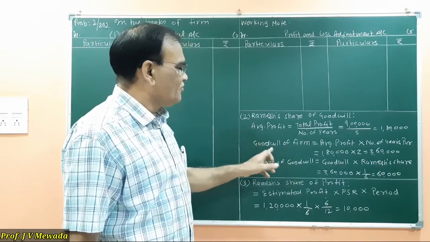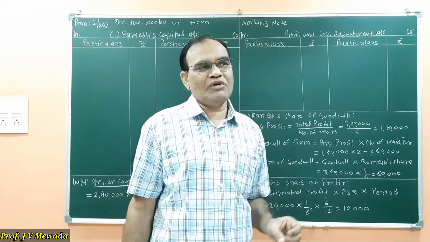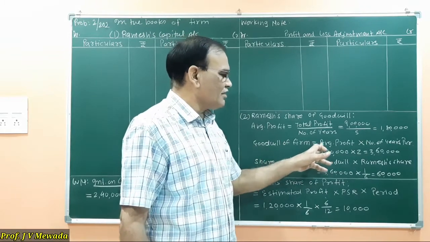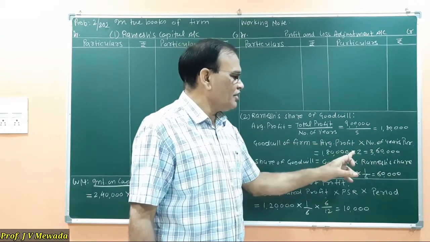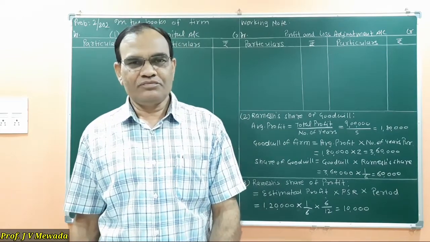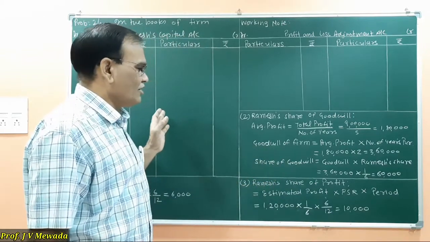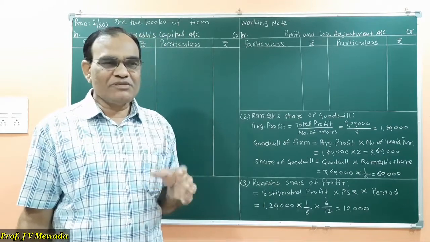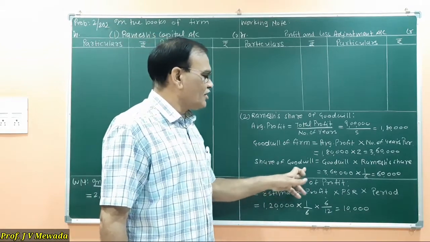Now what is the goodwill of the firm? We are told that goodwill of the firm is to be valued at twice the average profit of 5 years. So the formula is goodwill of the firm is average profit into number of years purchased. So 1,80,000 is the average profit into 2. So 3,60,000 is the value of the goodwill of the firm. Now we are only interested in preparing Ramesh capital account, and because he expired on a particular date, that is after 6 months, we are supposed to give his share of goodwill. So we will calculate share of goodwill for Ramesh.